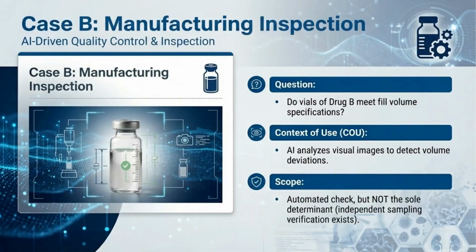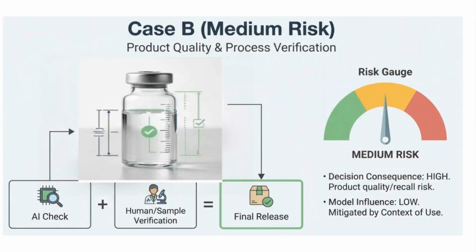Second case, manufacturing inspection. AI is used to check if drug vials are filled to the correct volume. The question is, do vials of drug B meet the fill volume specification? AI analyzes the visual images to detect volume deviations. The AI output is not the sole determinant. There is independent testing and human verification. Model consequence.